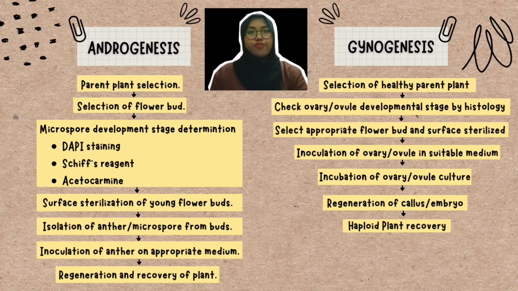Meanwhile, gynogenesis. First, selection of a healthy parent plant. Second, check ovary or ovule developmental stage by histology. Third, select an appropriate flower bud and surface sterilize. Fourth, inoculation of ovary or ovule in a suitable medium. Then incubation of the ovary or ovule culture. Next is regeneration of callus or embryo, and lastly is haploid plant recovery.